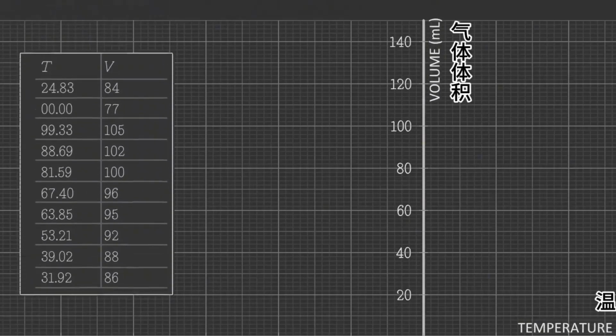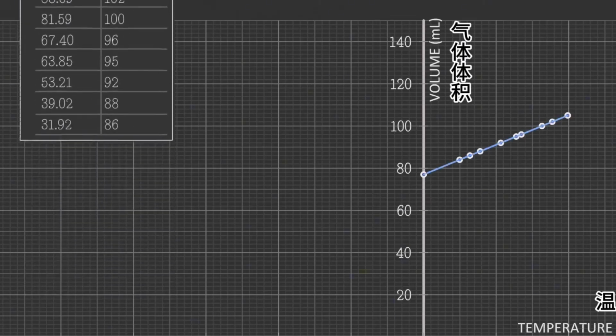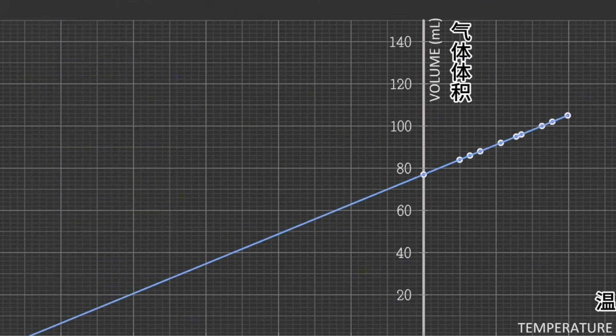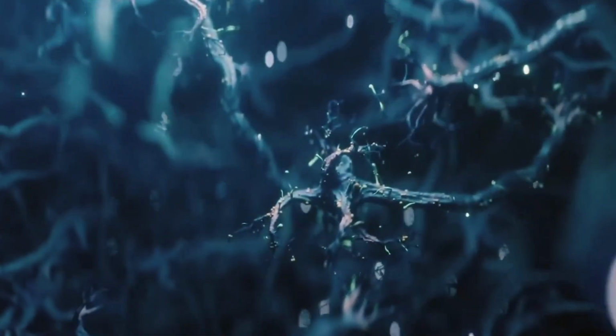Now draw a graph to analyze the data. The horizontal axis represents the temperature, and the vertical axis represents the volume of gas. When these data points are marked, the temperature and volume are actually in a linear relationship. Now let's extend this line to predict the unmeasured limit data. Finally, when the temperature drops to -273.15 degrees Celsius, the volume of gas becomes zero.